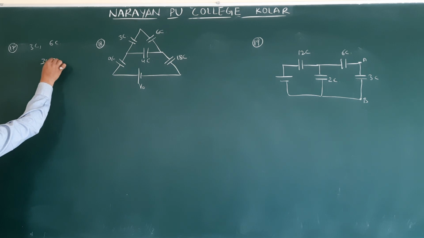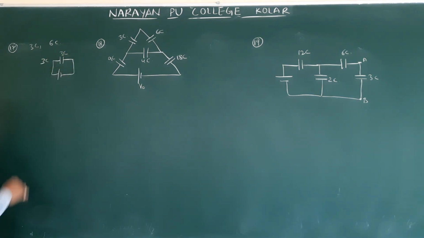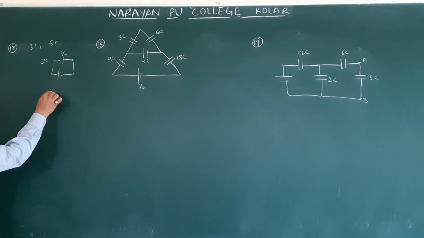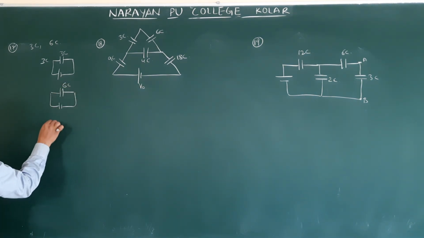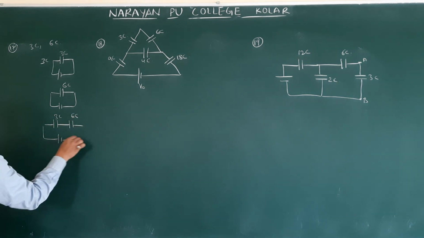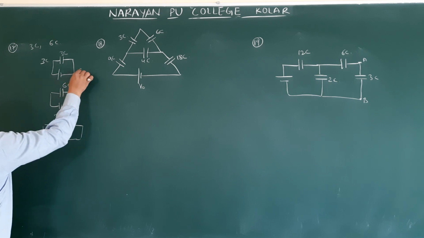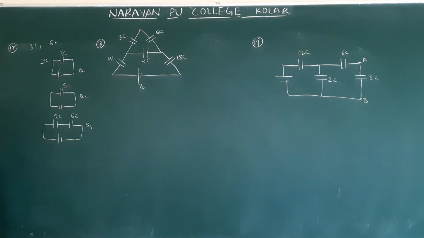Whenever 3C is connected to the battery individually, next they connect 6C. Later they connect 3C and 6C in series. So what is the relation between Q1, Q2, Q3? They ask, what is the formula for charge stored on the capacitor?